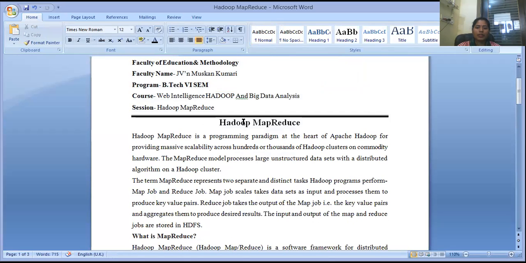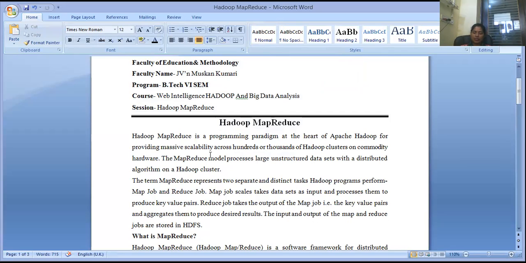MapReduce in Hadoop. Hadoop MapReduce is basically the programming paradigm at the heart of Apache Hadoop for providing massive scalability across hundreds of thousands of Hadoop clusters on commodity hardware.